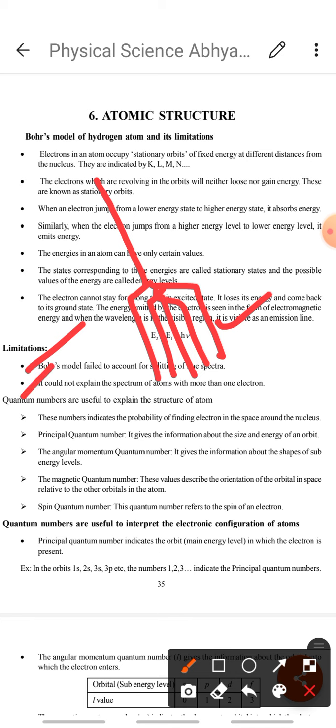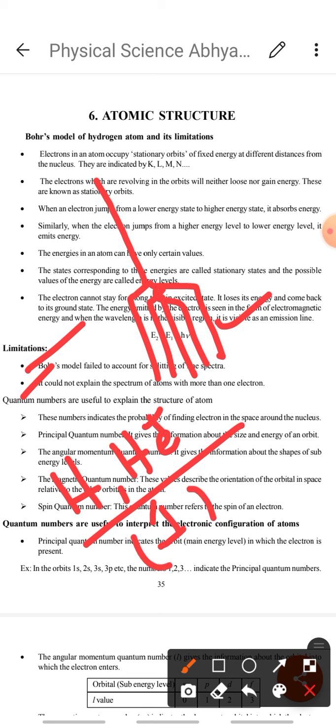Next one is it could not explain the spectrum of atoms with more than one electron. This model explains hydrogen and helium plus. For those elements or ions having one electron, the spectra can be explained, but for atoms or ions having more than one electron, the spectra cannot be explained by Bohr's model. So these are the drawbacks.